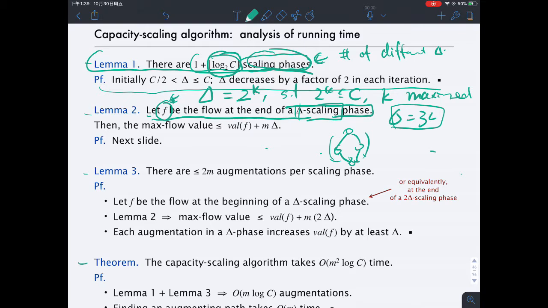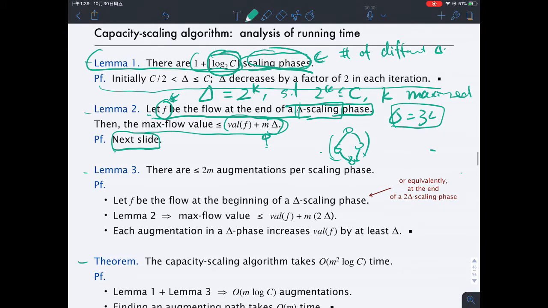Now if we assume that f is the flow at the end of the delta scaling phrase, then the max flow is going to be smaller than the value of flow plus m times delta. For this moment, let's just assume this is true. It's going to take a bit of effort to prove this statement. And that's lemma 2.